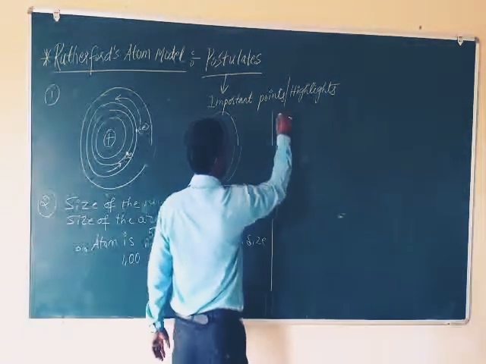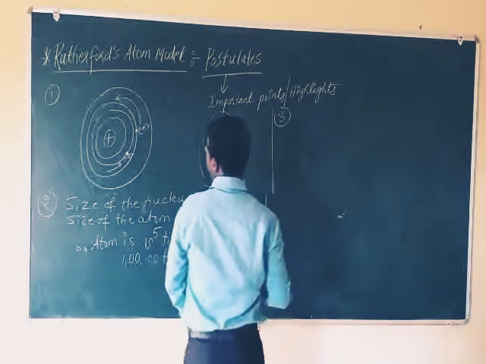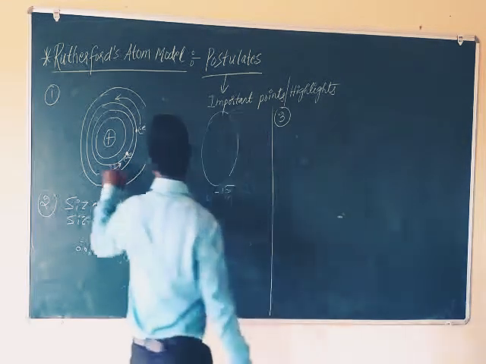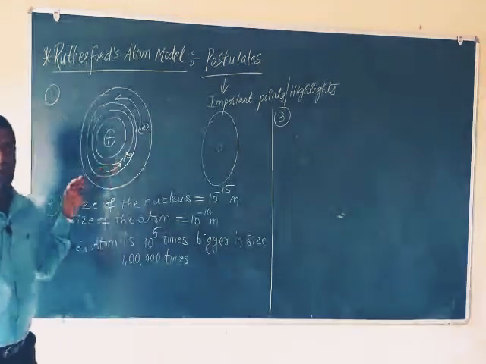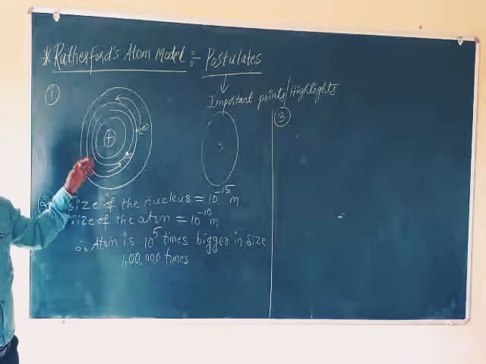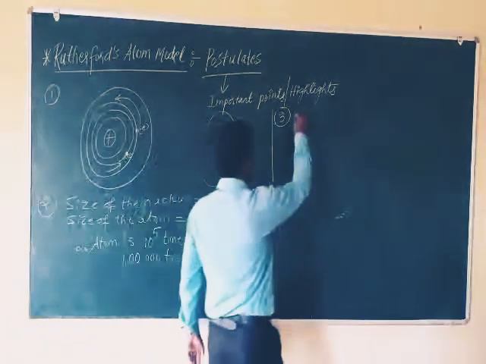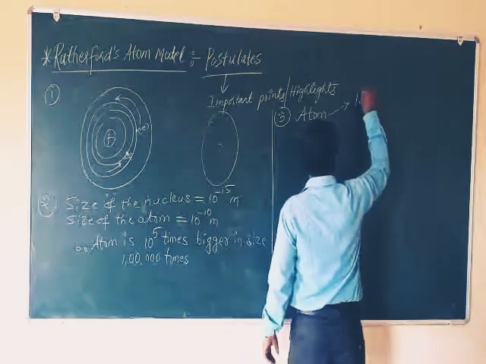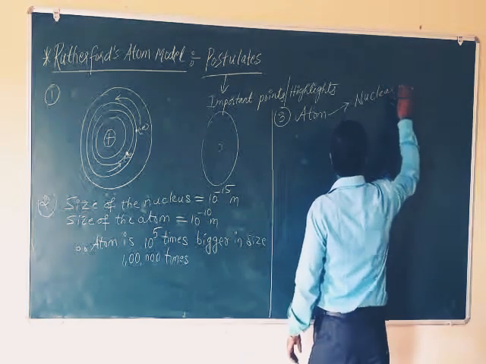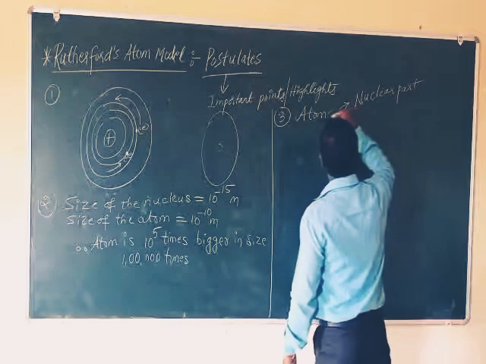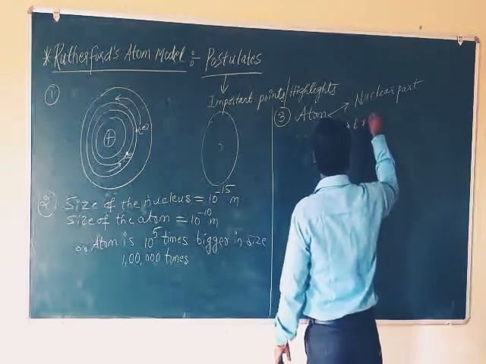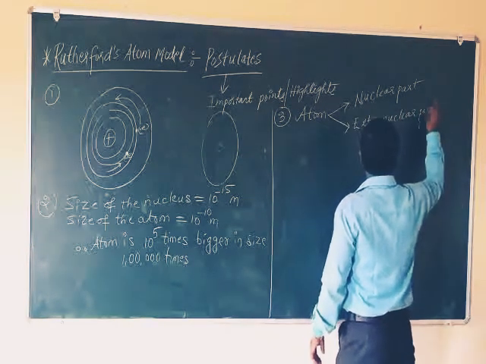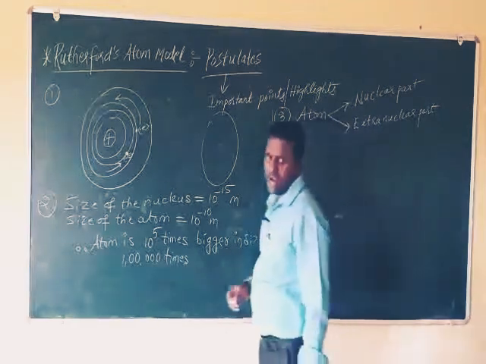Third postulate. What can we say here? The third postulate is that an atom consists of two parts: one is the nuclear part and the other is the extranuclear part. Nuclear part and extranuclear part.